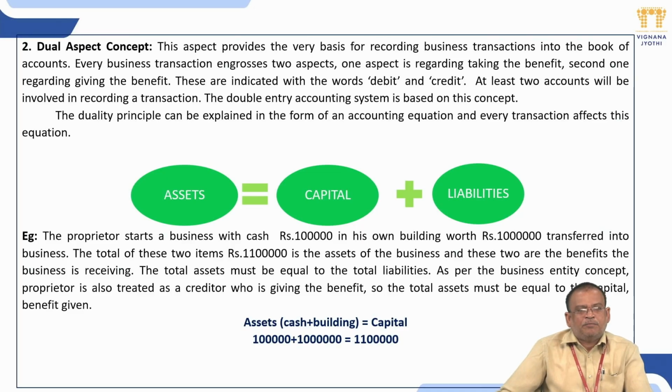Under the dual aspect concept, every business transaction is recorded twice: one on the debit side, the second on the credit side. So the receiving aspect is always on the debit side, and the giving aspect is always on the credit side. That comes under receiving of a benefit and, at the same time, giving of a benefit. Next, coming to the last one, assets. Cash may be the example, cash or buildings equal to the capital. Suppose the total assets are 1 lakh rupees, and the cash and buildings are 10 lakh rupees. That must be equal to the capital.